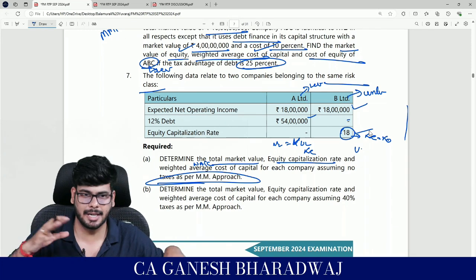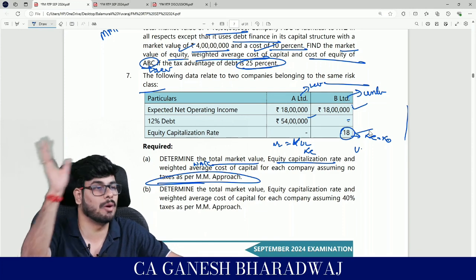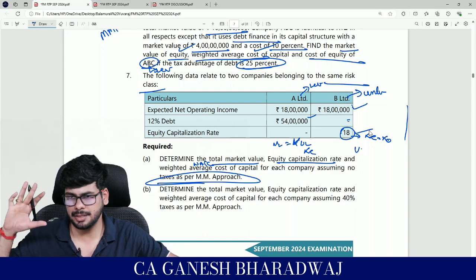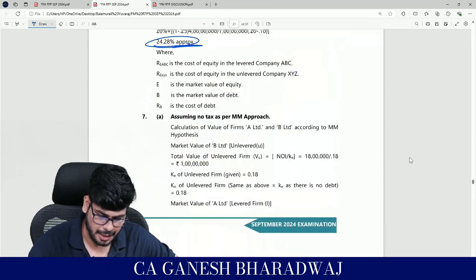As we get the data, the missing figures, we can calculate. Clear with this? But for you to know this, you should know what MM says. That's why I gave a background. Clear with this? Right? Fine. So now, let's quickly get into this.